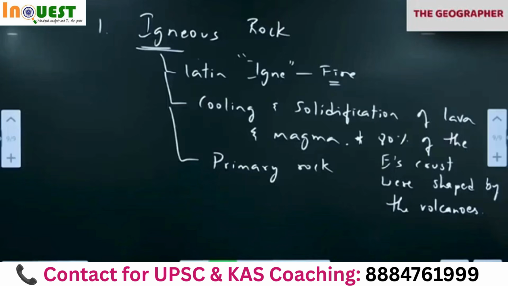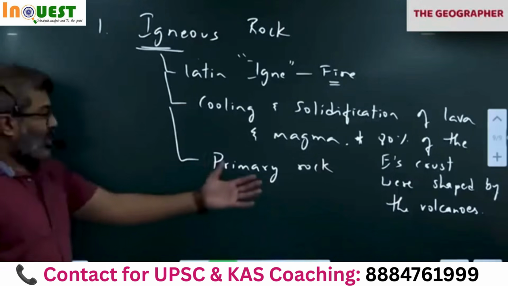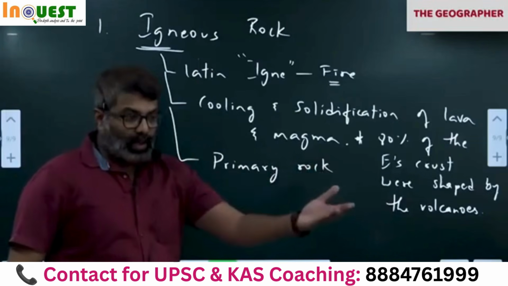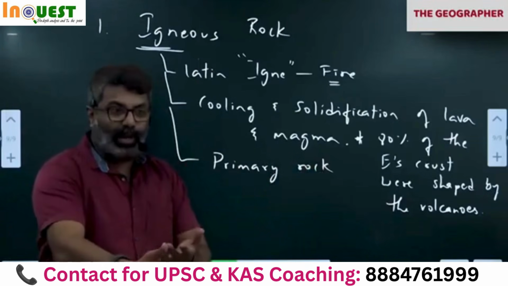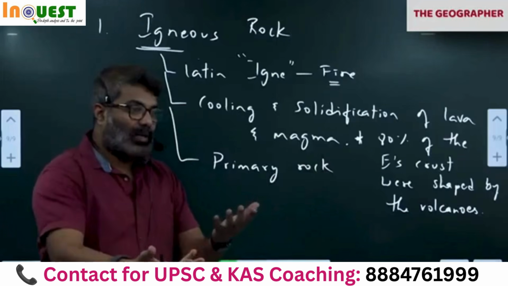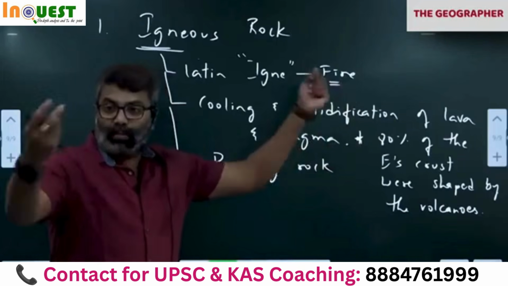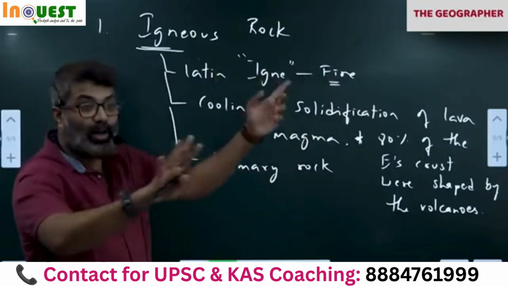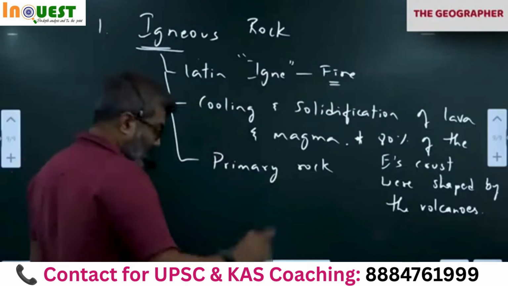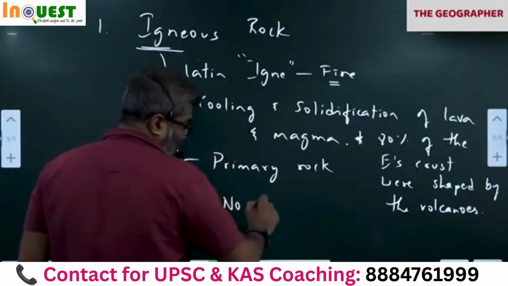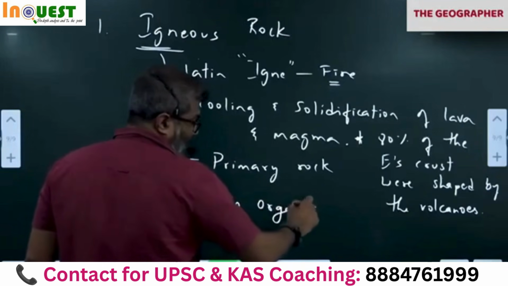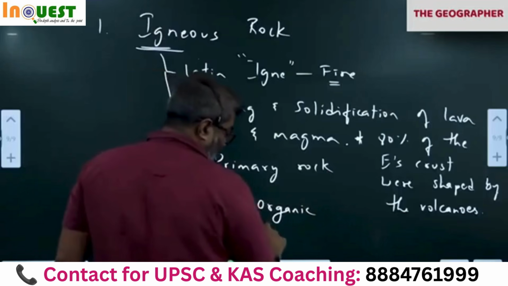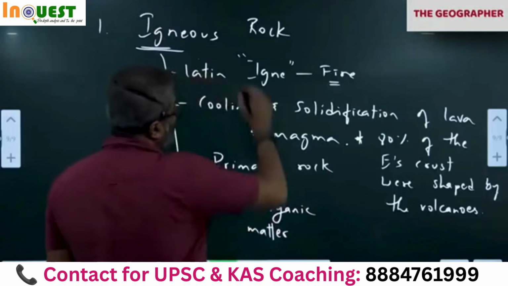80% of the earth's crust is primary rocks. Even now, if volcanoes erupt, lava comes out. When lava comes in contact with any organic matter, plant or animal matter, what happens to it? Because it is hot, fire, that plant or animal matter will turn into ash. So igneous rocks do not contain any organic matter. Inside the rocks, you will not find anything related to plant or animal. No organic matter is stored inside the igneous rock.